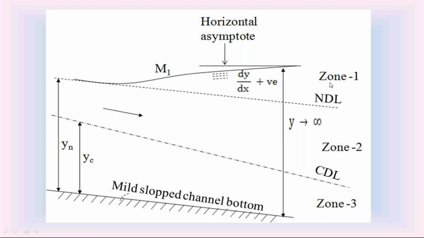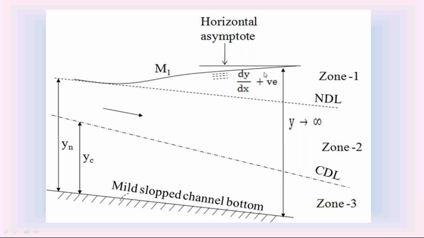We know that in zone 1, the slope dy by dx is positive. I explained in the previous classes, in zone 1, the slope of the water surface profile dy by dx is positive. Since the slope dy by dx is positive for this M1 water surface profile, the water surface profile M1 is a rising water surface profile.